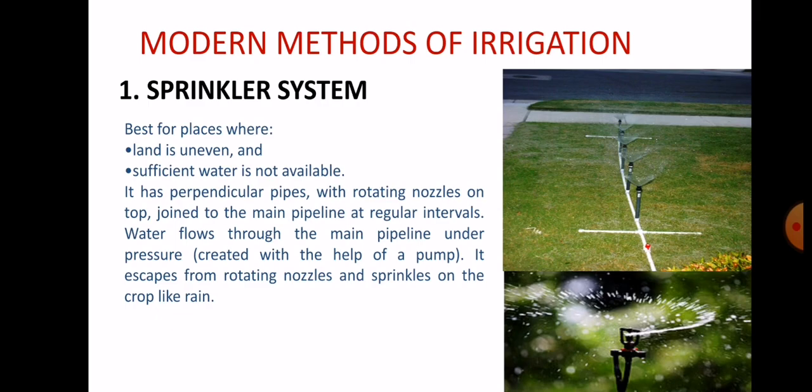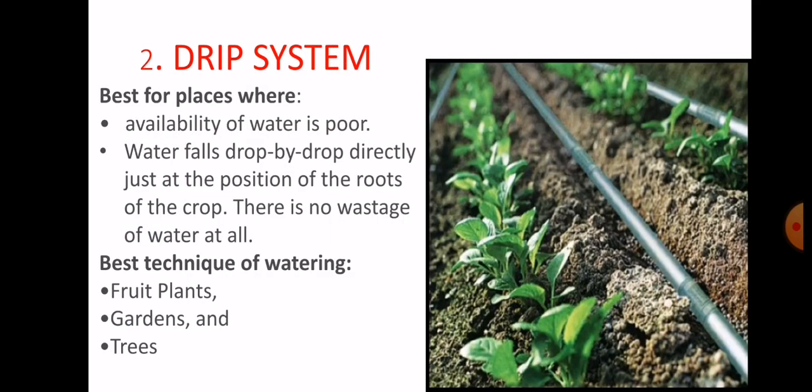Understand? So the modern method of irrigation, the first one is the sprinkler system. The water sprinkles in the form of rain on our crop. Now this system is best for places where the land is uneven and, second, sufficient water is not available. Understand?